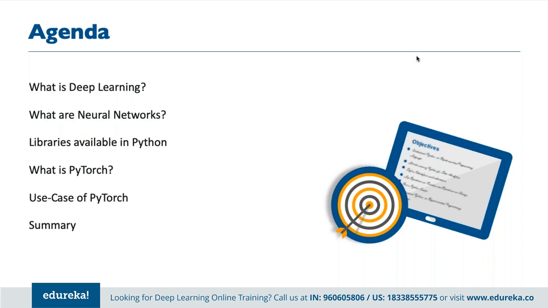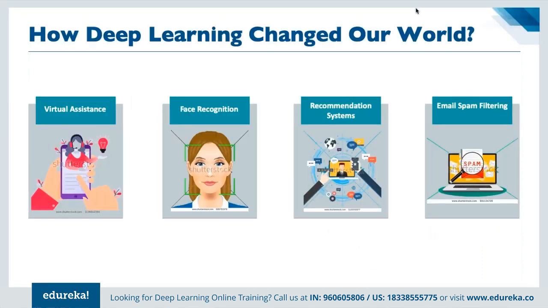First of all, let's understand deep learning. How has deep learning exactly changed our world? For example, when we are talking with any virtual assistant that we can think of, like Alexa, Siri, or Google Assistant, these have all been advanced by machine learning.